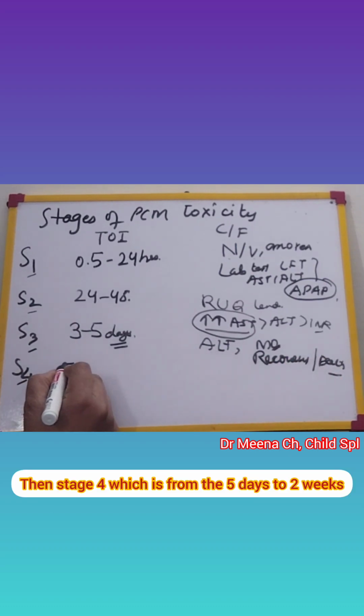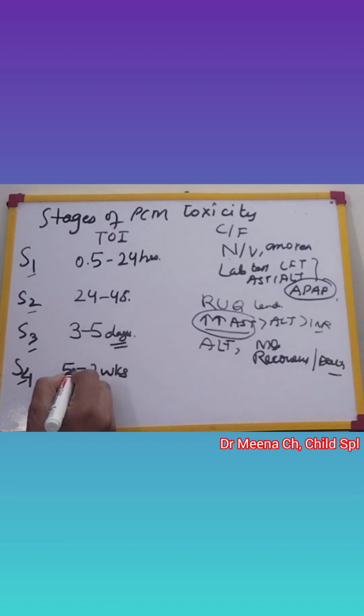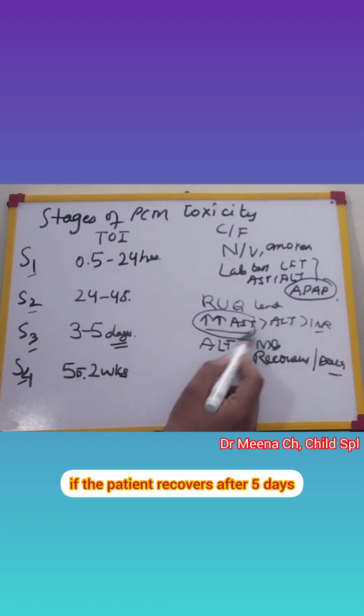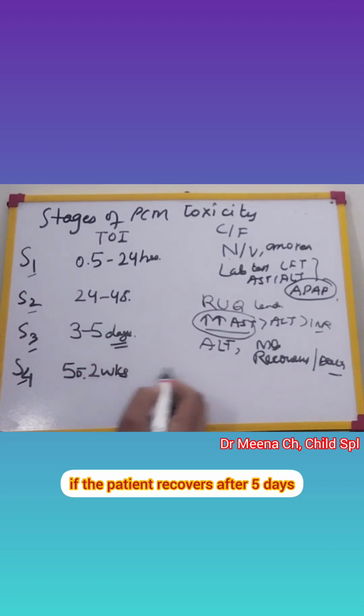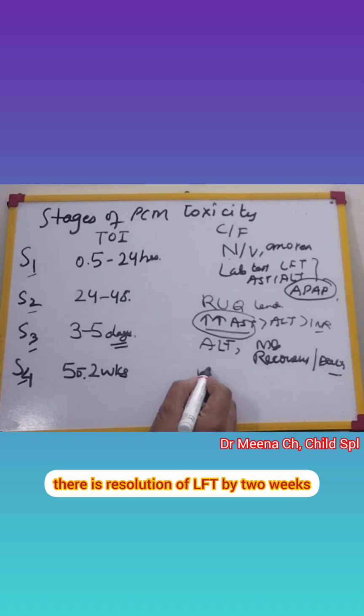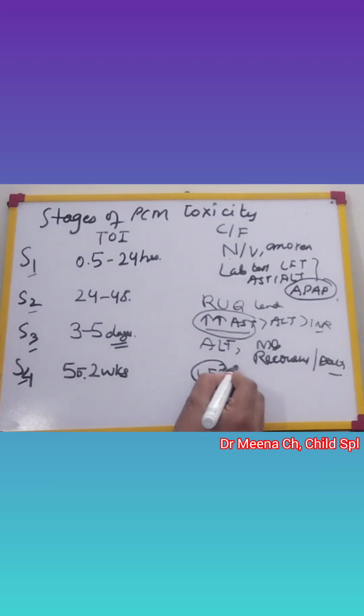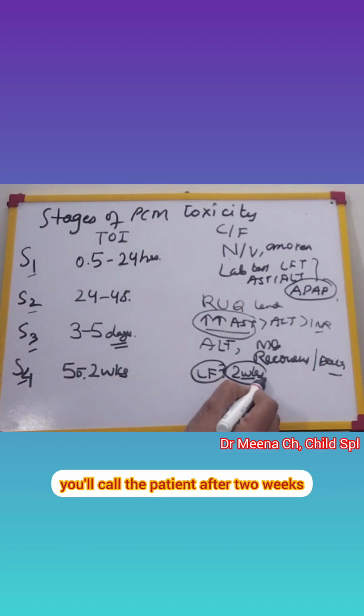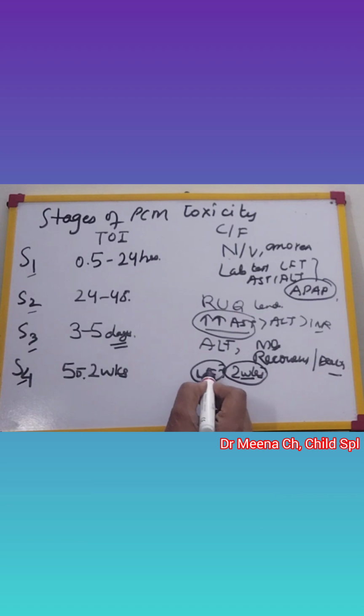Then stage 4, which is from 5 days to 2 weeks. Here, in case the patient recovers after 5 days, there is resolution of LFT by 2 weeks. So by 2 weeks, in case a patient comes with paracetamol poisoning, you'll call the patient after 2 weeks and you'll repeat the LFT, right?